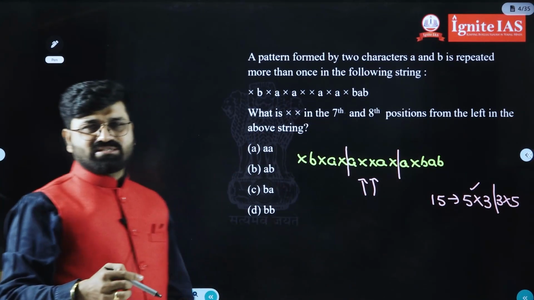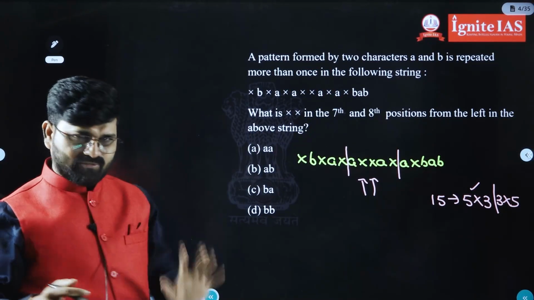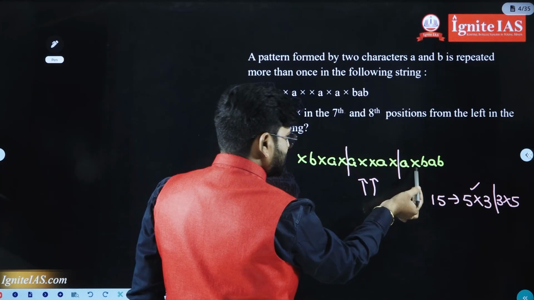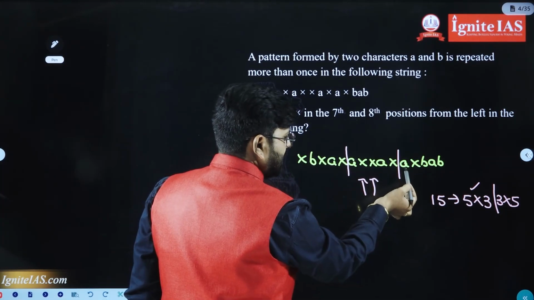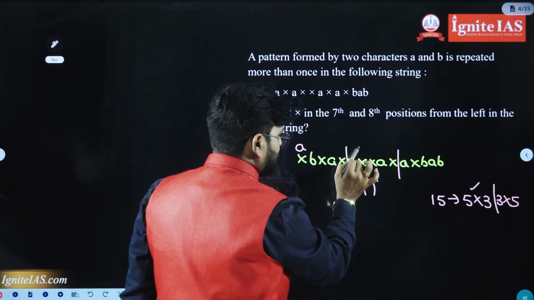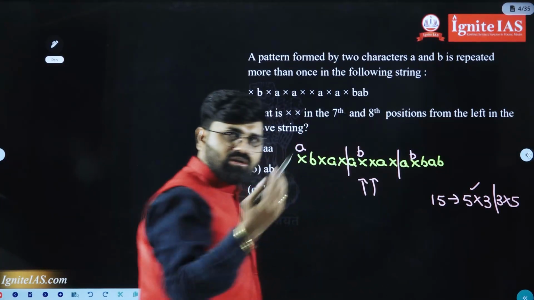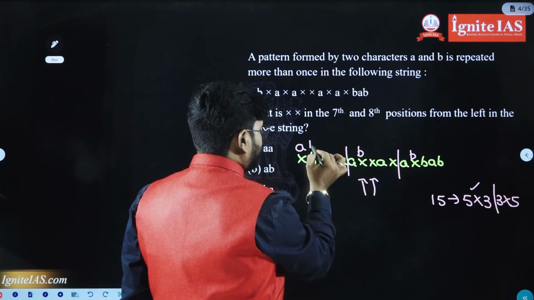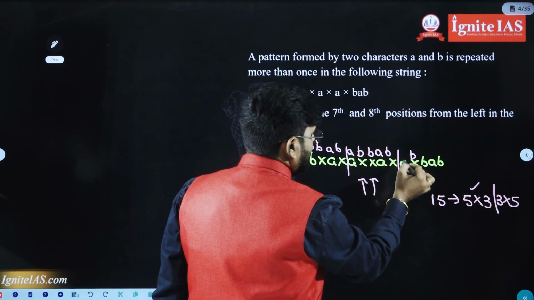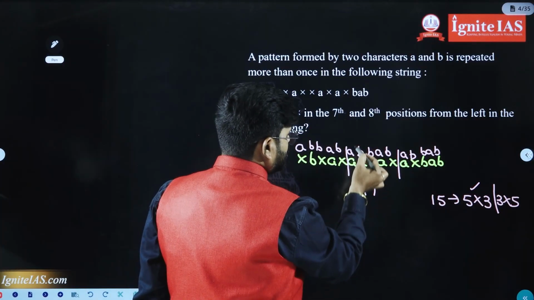If there are only 3 pairs, definitely those 3 pairs should be homogeneous or different ones. See, if you observe, the second letter is B; the first letter here is A, and the first letter here is A. If you compare these two, it must be A. Already we know the second letter is B. If you take the second letter B here, it must be B. Already we got A, B, B, A, B. We got the logic. A, B, B, A, B, again A, B, B, A, B. Satisfied? Now they asked for these two letters.